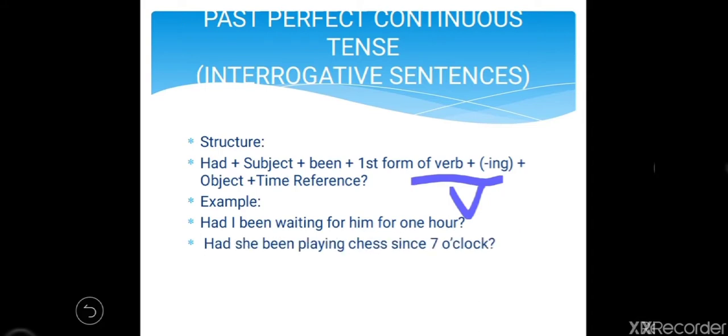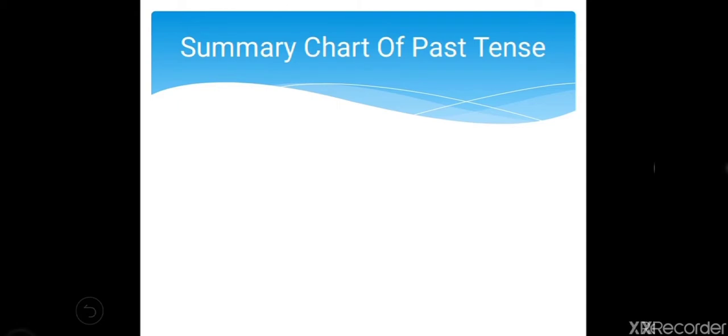Now, had she been playing chess since 7 o'clock? So same sentences. So first had, then subject, then been, then V4 and then object. So here we have completed past tense.